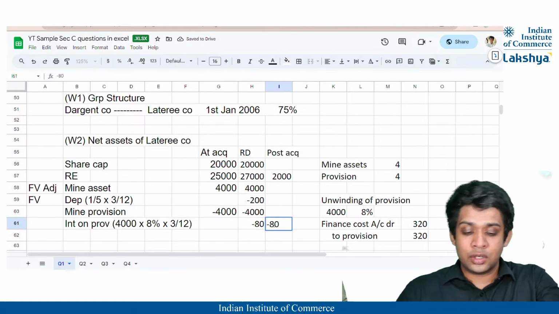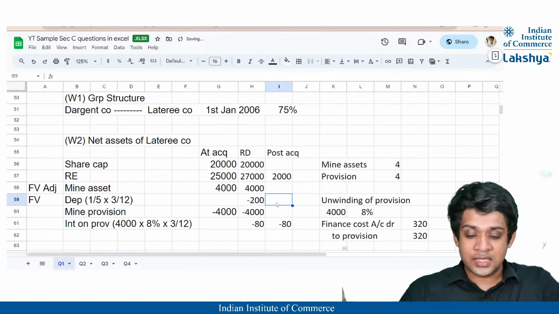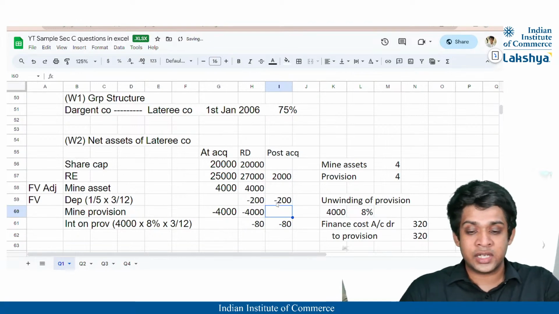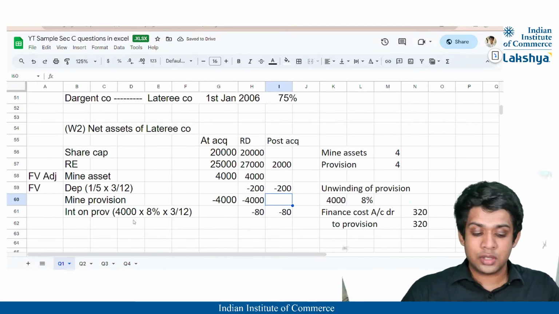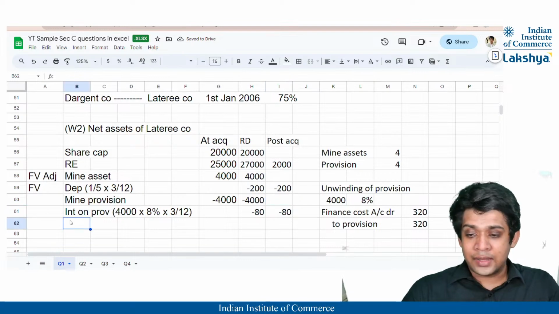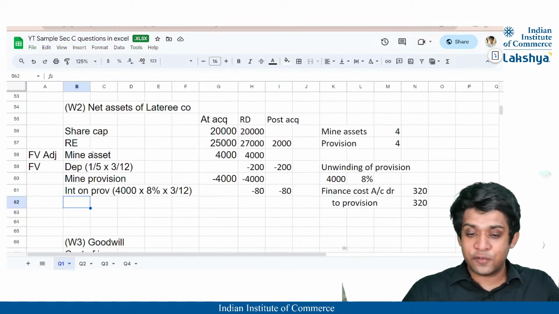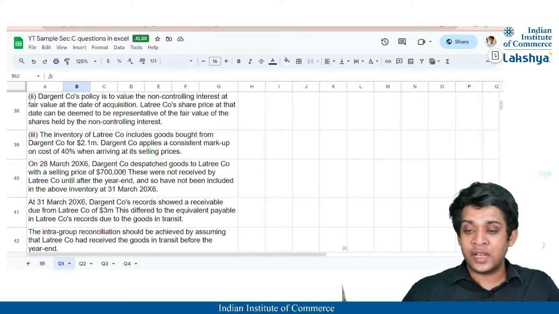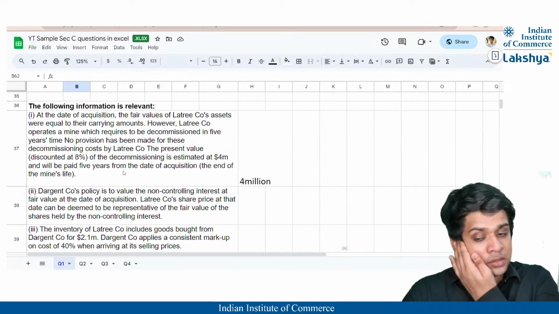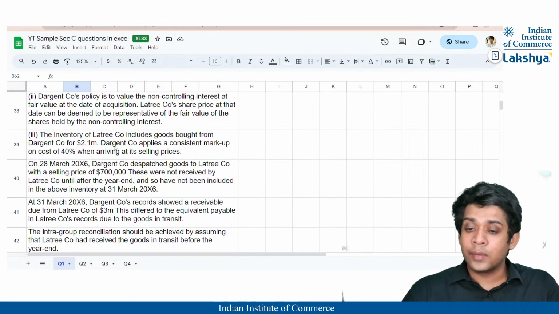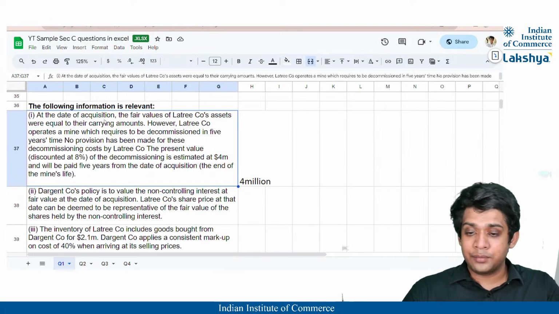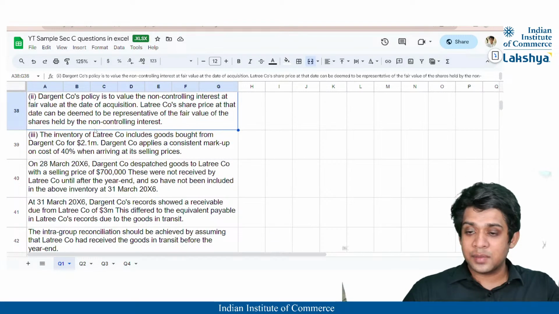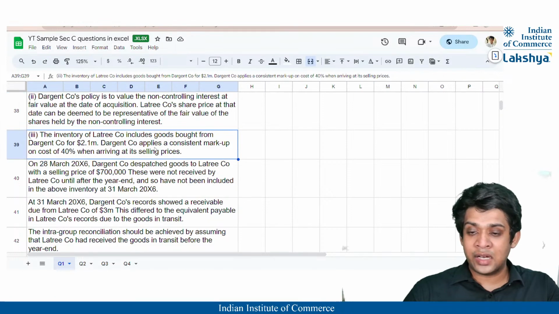So this minus 80 is also stated in my post acquisition. This depreciation of 200 is also stated in my post acquisition, correct? And thus, I think this adjustment is done. Let us just look at whether we can close our net assets of subsidiary or not. Okay, so we are done with adjustment 1 completely. Adjustment 2 is also done. Adjustment 3 is relating to inventory. Includes goods from the Dargent company.